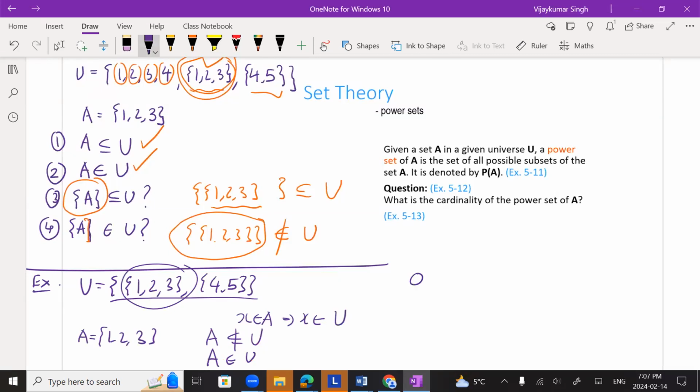Question: does the empty set belong to U? Yes, so the empty set is a subset of all sets. Sorry, this is a good question. Does the empty set belong to U? Anyone? The answer is no. The empty set does not belong to U. The empty set is a subset of U. That's right.